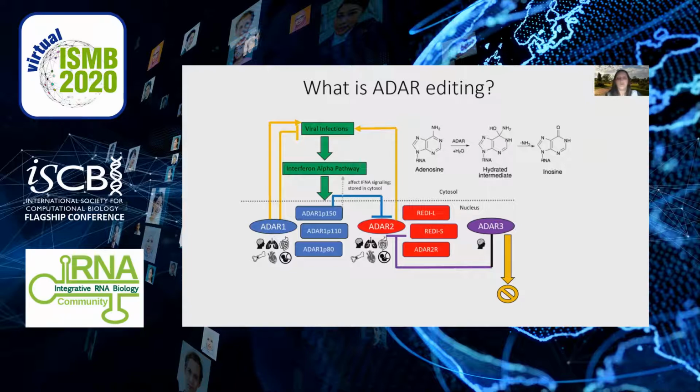These ADARs are expressed and edited in many tissues, including the brain, and play an important role in many developmental processes. It has been shown that activation of the TLR3 pathway by viral infections leads to increased transcription of a number of genes, one of which is an isoform of ADAR1, ADAR1 p150. This means viral infections can lead to changes in ADAR editing footprints, not only in the virus, but potentially having unintended consequences in the human transcriptome.